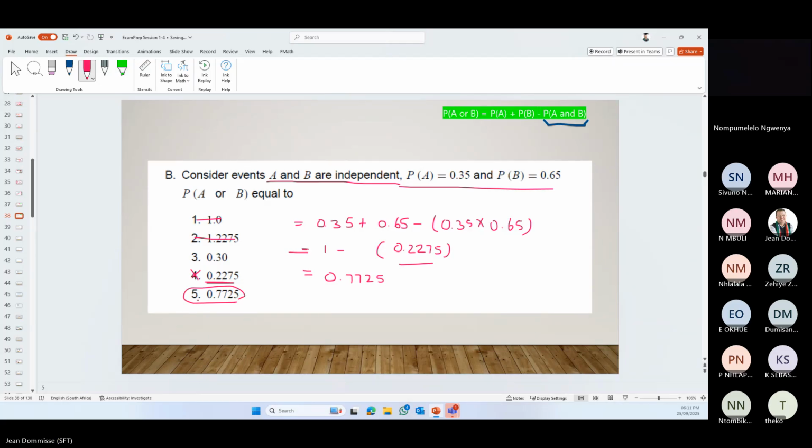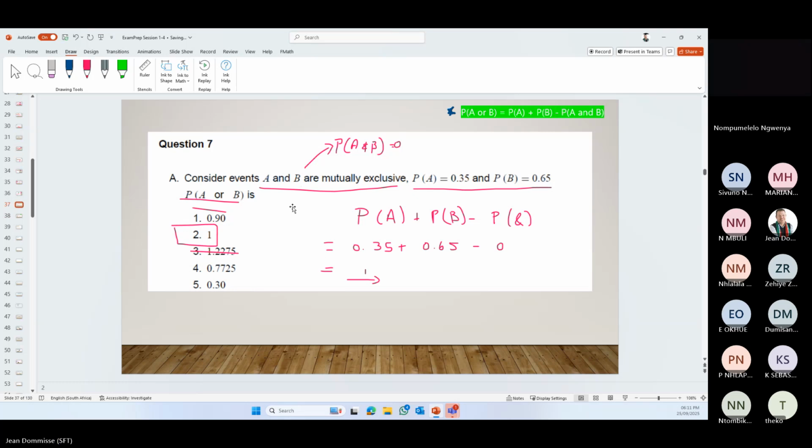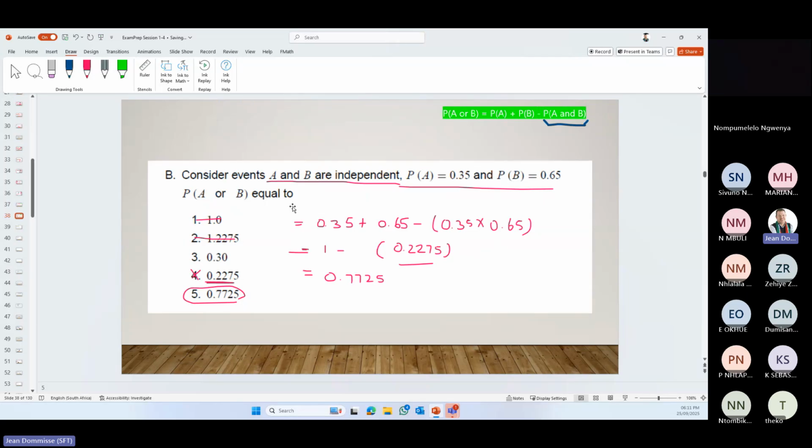Okay, so once again, you can look at this same question, just a bit of a tweak in it. The one may tell you it's mutually exclusive, so you need to remember: for mutually exclusive, the one event times the other event is equal to 0, whereas if it's independent, the one event times the other event will give you a value.